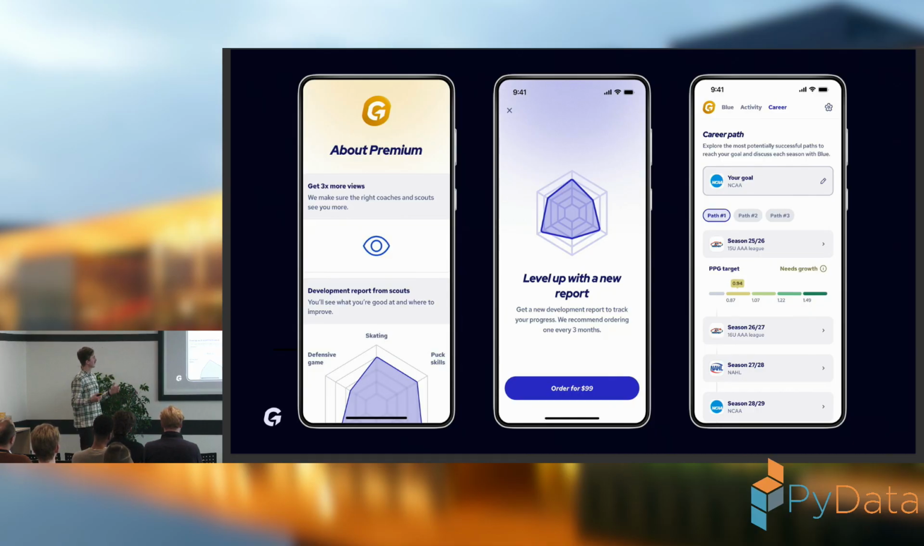So our goal was basically to create this screen where you can, in this particular example, see that our user is playing 15U AAA League in this current season 25-26. 15U AAA means that it is a league for 15-year-old kids. AAA is like a top-tier league in the US. And his goal is to get to NCAA, meaning University League in the US, in the next 3 seasons.